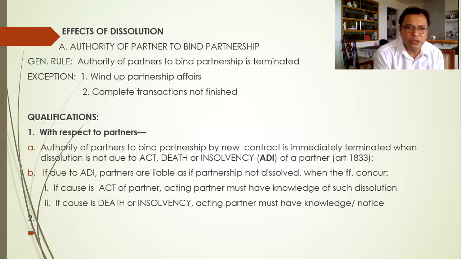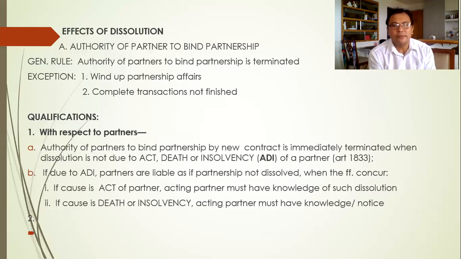Number two, if the cause is death or insolvency, meaning the cause of the dissolution is death or insolvency of any partner, and the acting partner has knowledge or notice of such death or insolvency, but still decided to bind the partnership to a new contract.